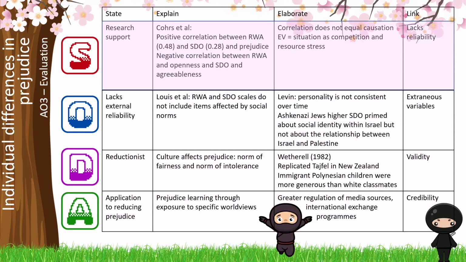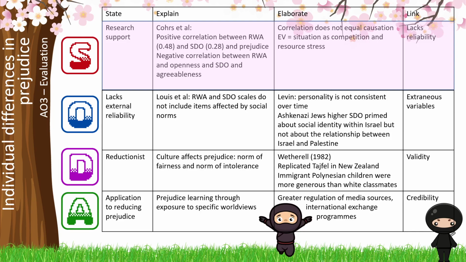When we're creating our arguments, what we want to be doing is ensuring that we're signposting to the examiner that we are evaluating. So a strength of individual differences in prejudice is research support. And then explain Coors et al.'s research, focusing on the findings specifically. So you don't need to have a lot of information about what Coors et al. did, and you may well have that if this is your contemporary study. You want to focus on the specific findings and how that supports this positive correlation between prejudice and personality.